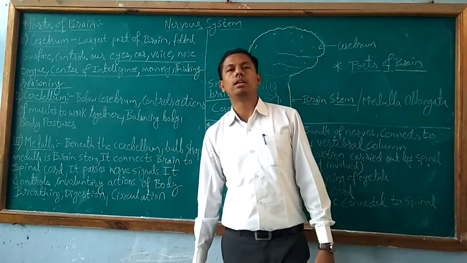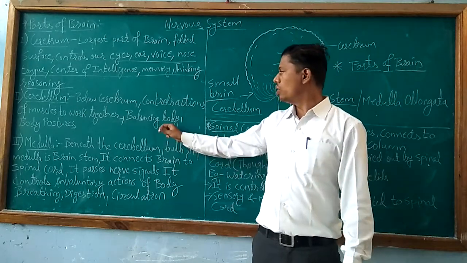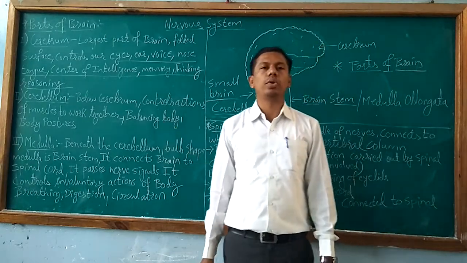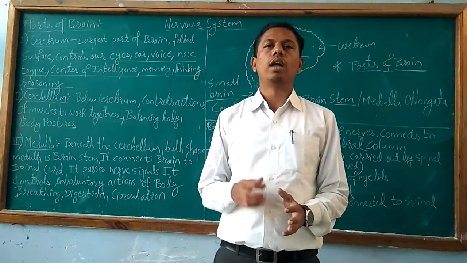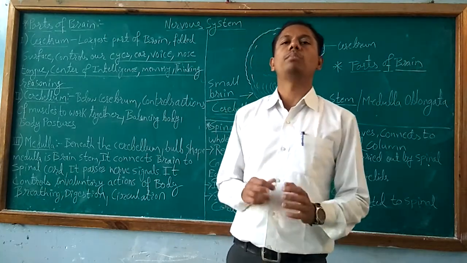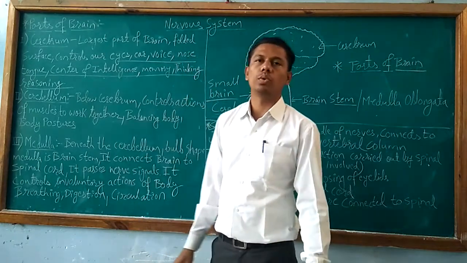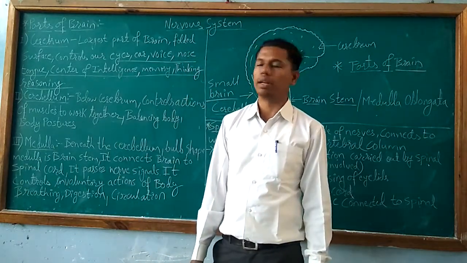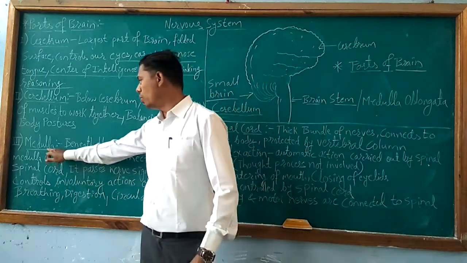So when we bend anyway for doing any kind of a work, so balancing our body is very necessary. Also while running, while walking, we need a balance. So that balance is maintained by cerebellum, which is our small brain. Third part of the brain is medulla.